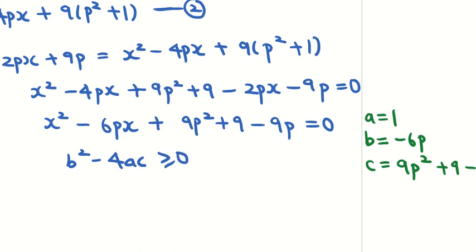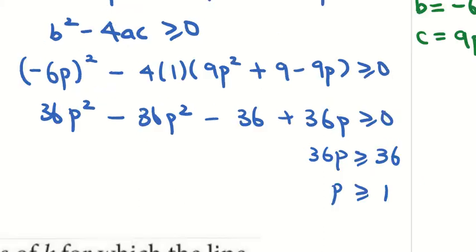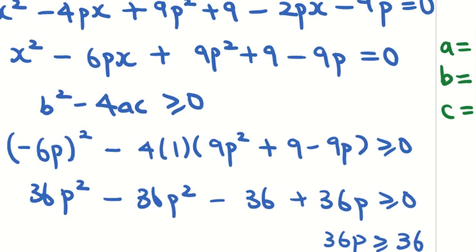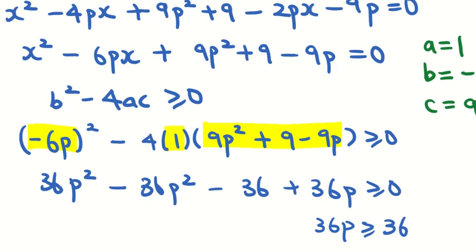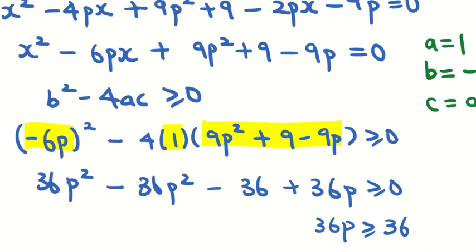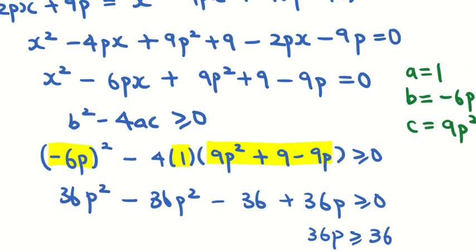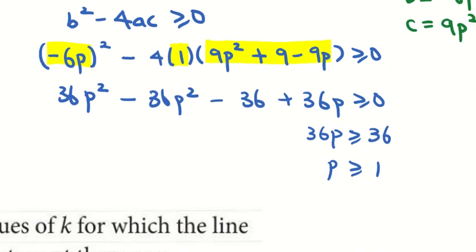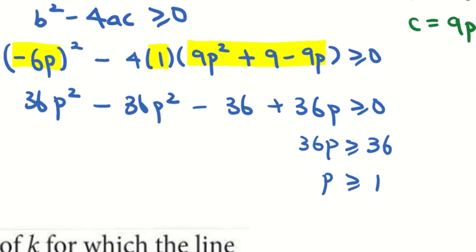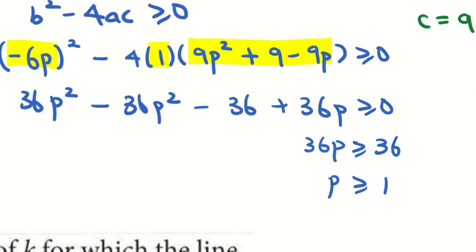Okay, please try it on your own now. After carefully substituting my a, b, and c into my b squared minus 4ac more than or equals to 0, because it intersects, and after I substitute it and simplify it, you should be able to get p is more than or equals to 1.